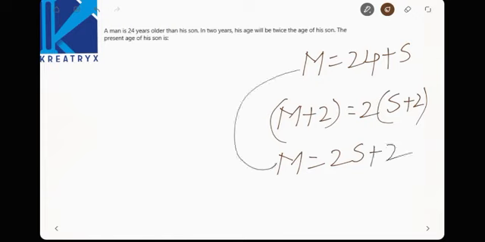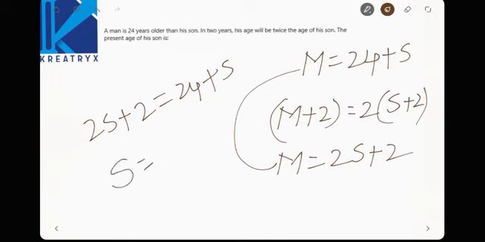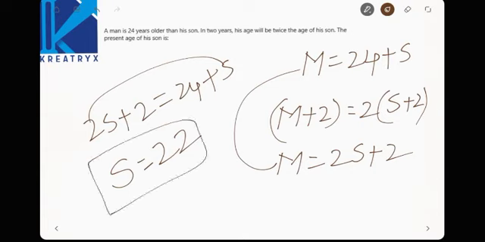Now substitute this value here. 2s plus 2 is equal to 24 plus s. Now s is equal to how much? 24 minus 2, that is equal to 22, right? So the son's age will be 22.